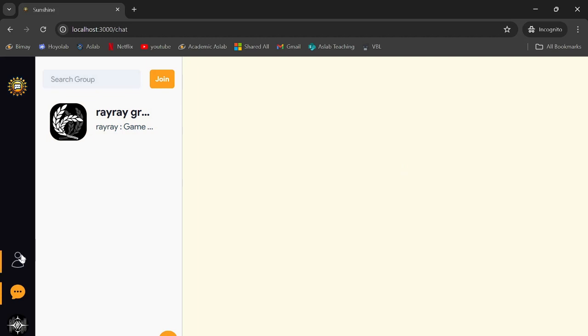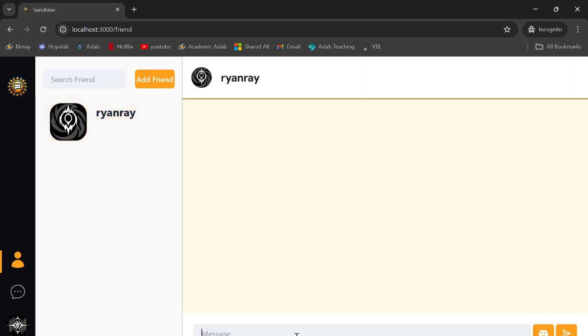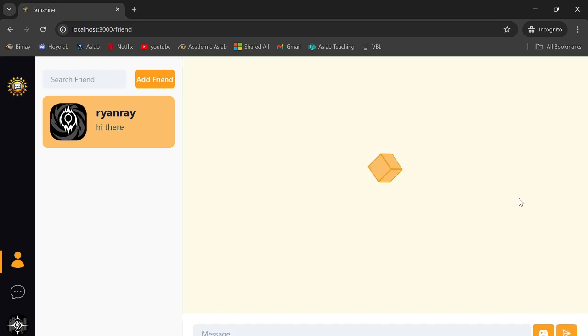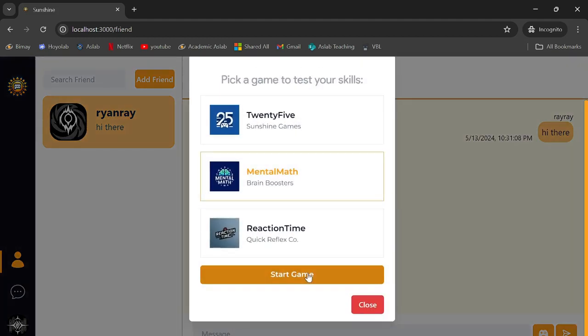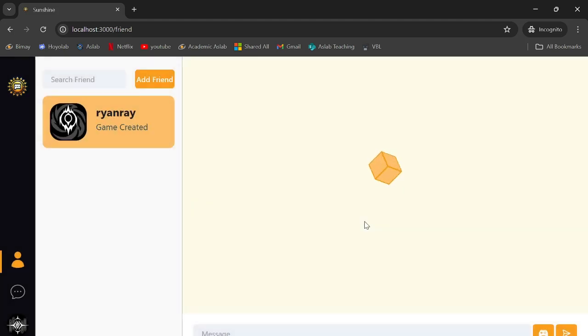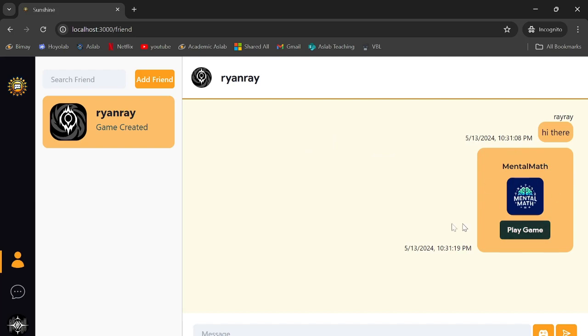Yeah. And the friend page will actually be similar to the group page. It'll show the friend which we added just now, Ryan Ray. It has the same features as groups. We can just send any message. We can also send games here, or create a new game. Maybe Mental Math now. It'll show the Mental Math here. And we can also play with it.